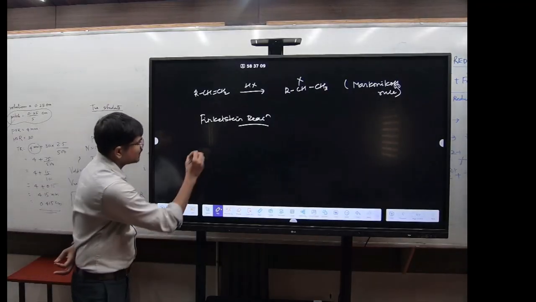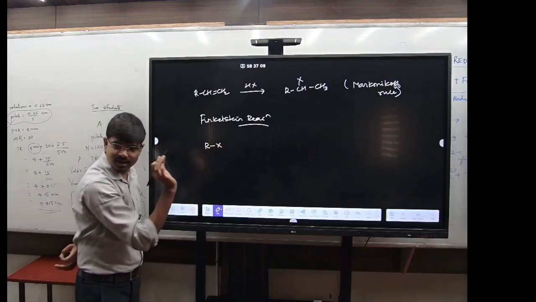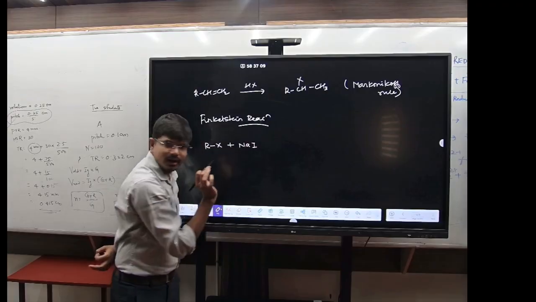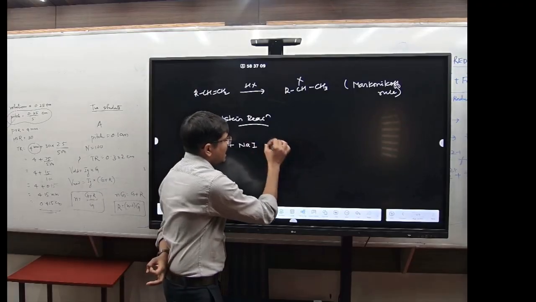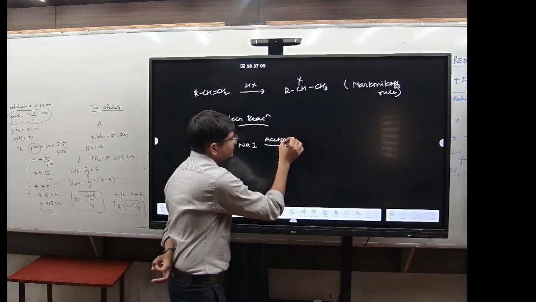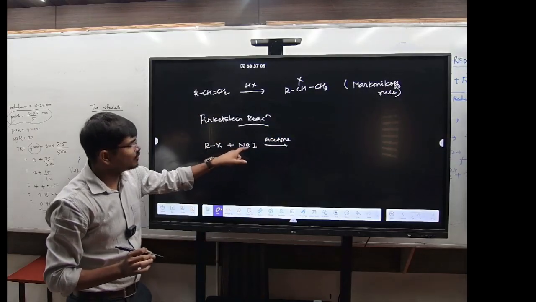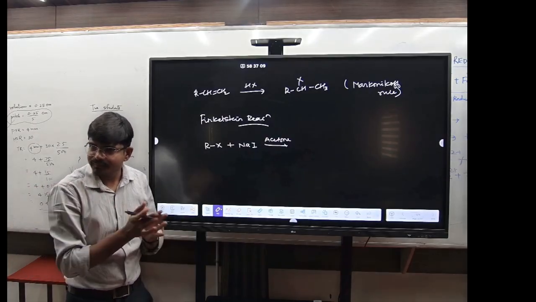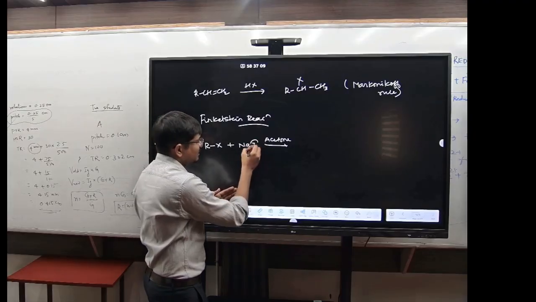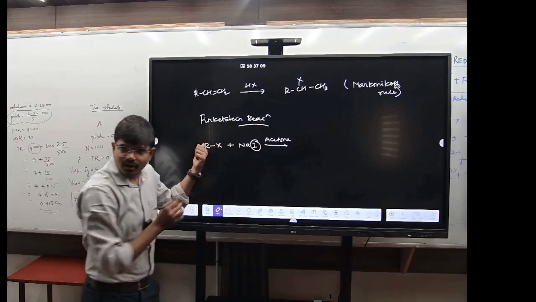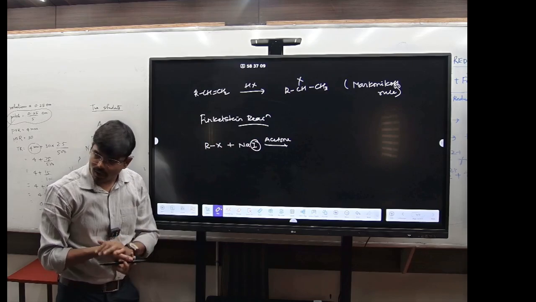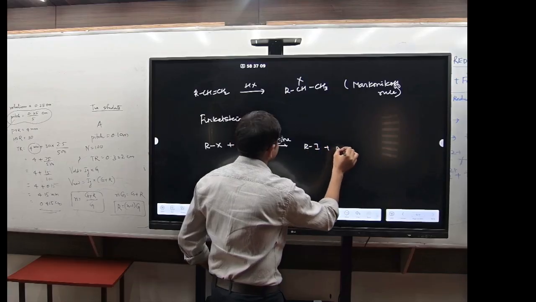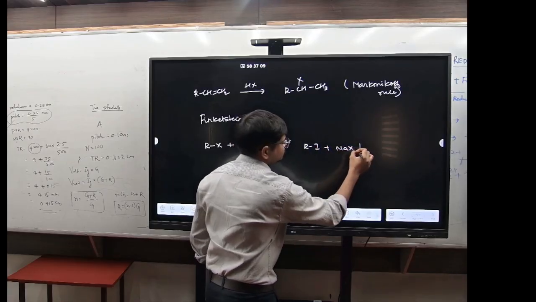So what is the reagent here? See here, you have RX, right? Keep following here. RX and you have sodium iodide, and you are taking acetone, right? So basically what happens? It is an example of SN2, right? You know about SN2, right? In SN2 what happens? This I minus will attack at carbon and X will go out. So it will form RI plus NaX.